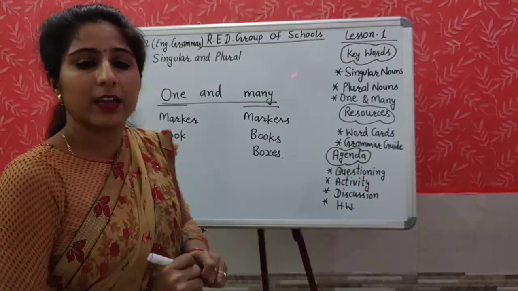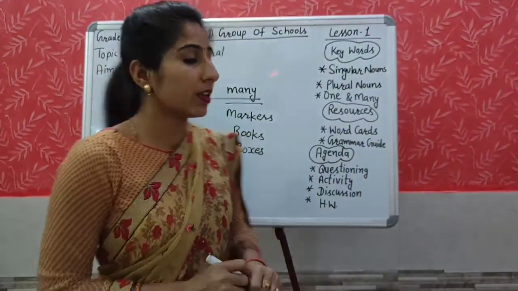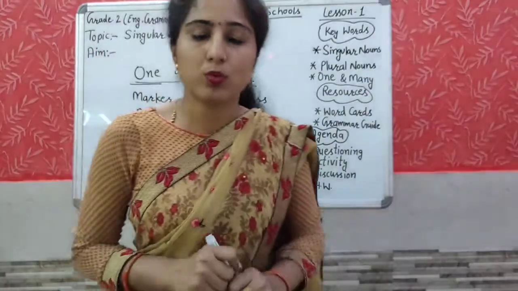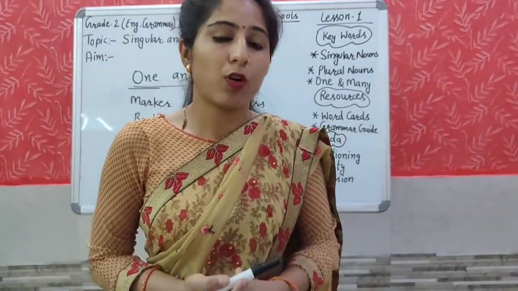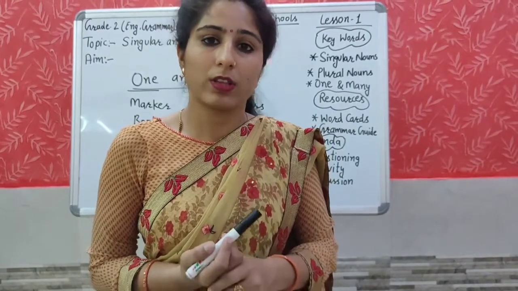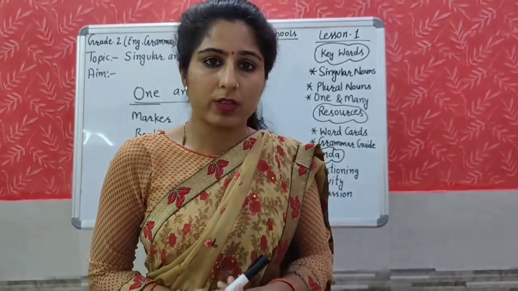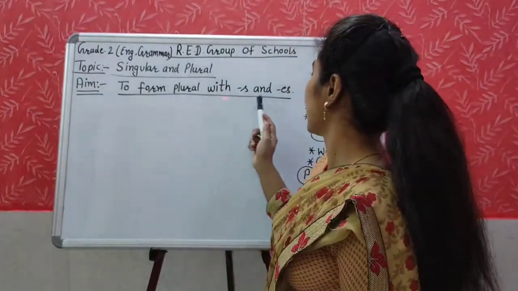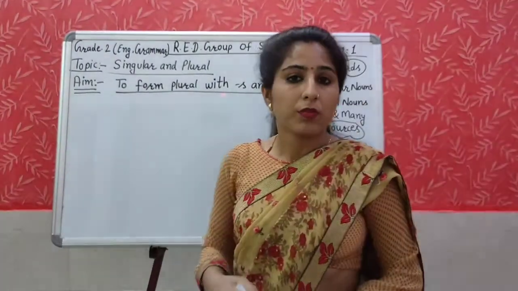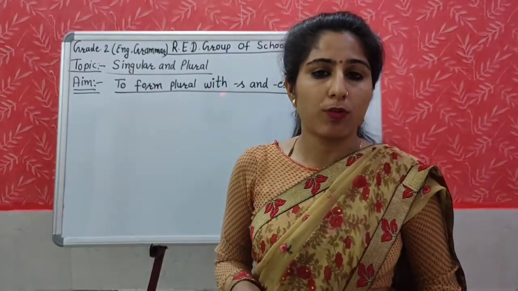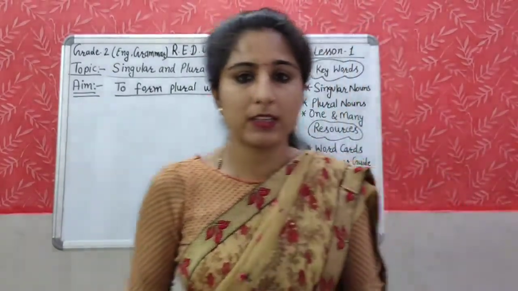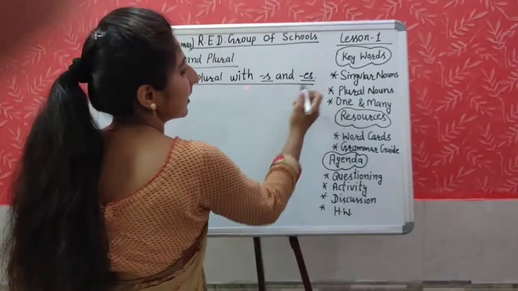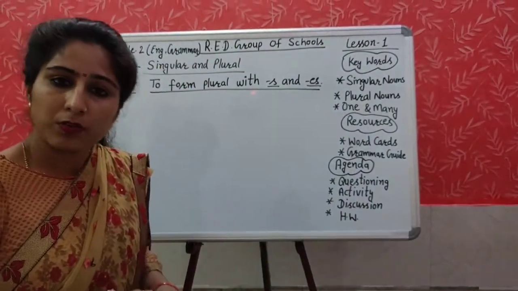So what is our aim today? What is our topic today? Singular and plural. To form the plural by adding s or es at the ending of the word. What is our aim today? To form plural with s and es. We will make many things by adding s or es at the end of the words.